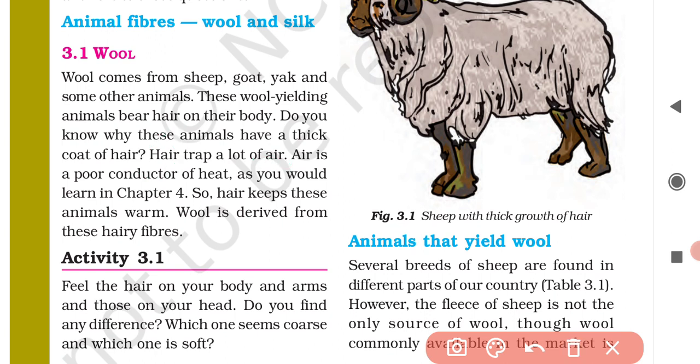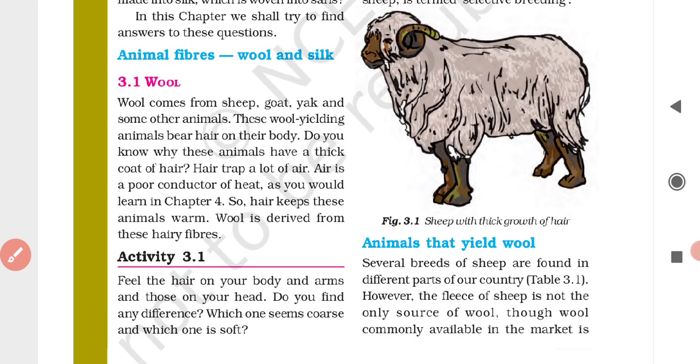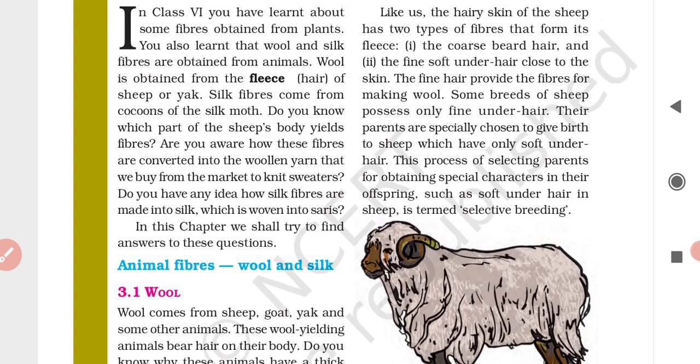So air is a poor conductor of heat, as you learned in chapter number 4. We have already learned this. So hair keeps these animals warm, and wool is derived from these hairy fibers. Understood? Okay, next.